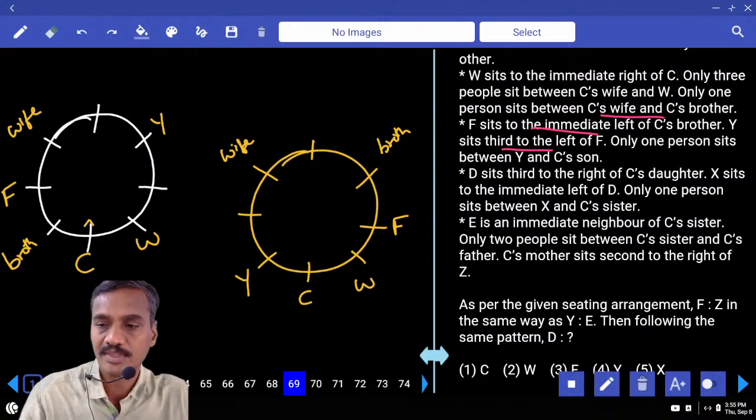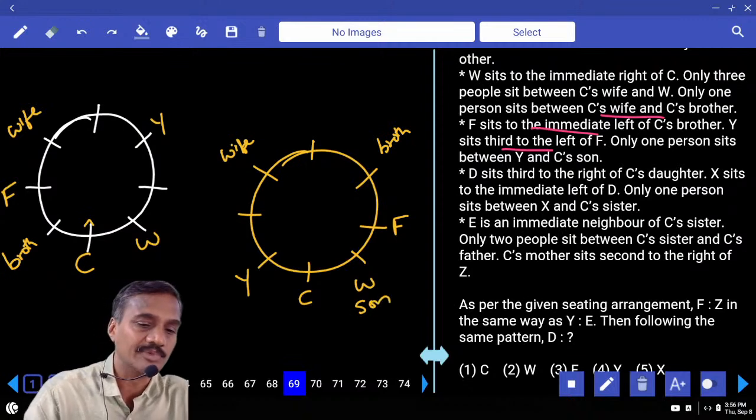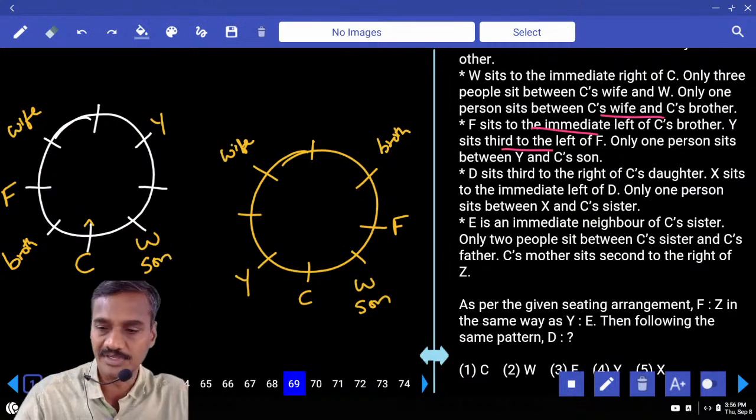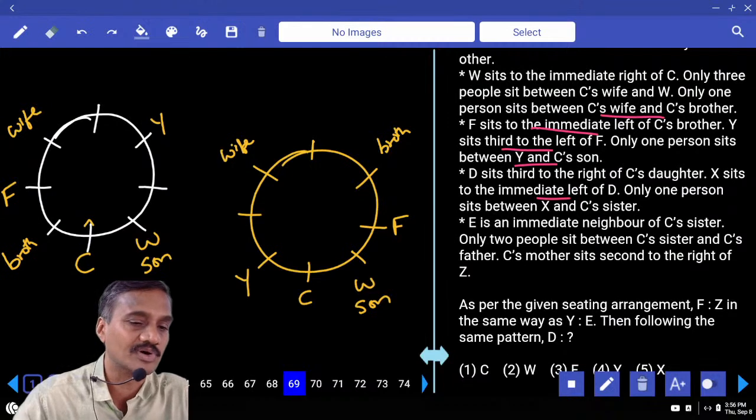And only 1 person between Y and C's son. Between Y and son, there must be exactly 1 person. Correct? Y and son. And D sits to the right of C's daughter. X sits to the left of D.